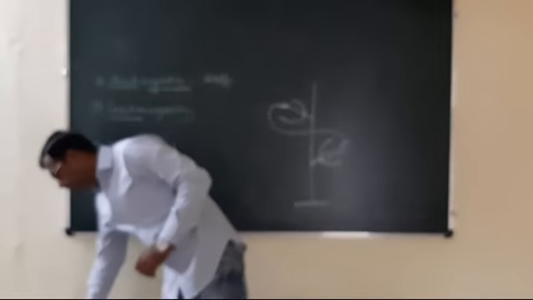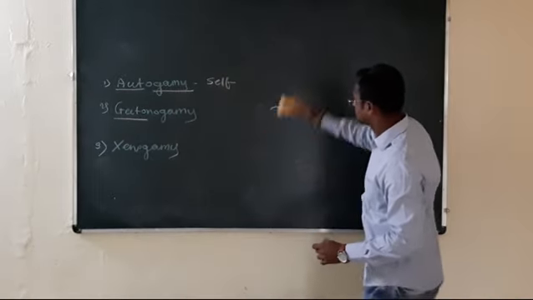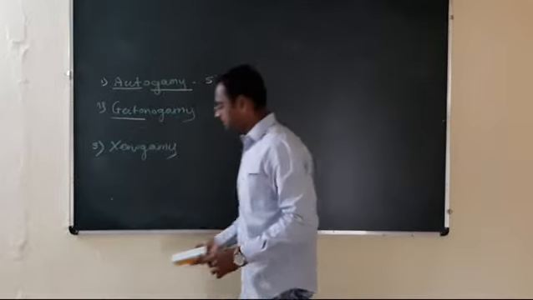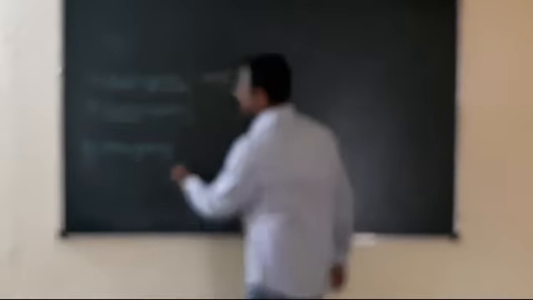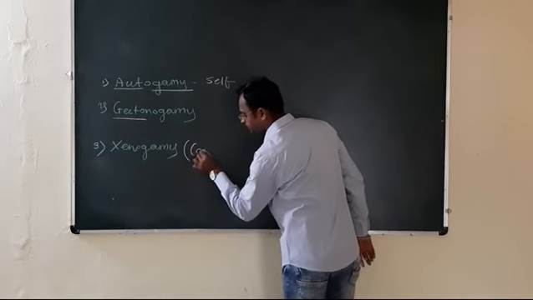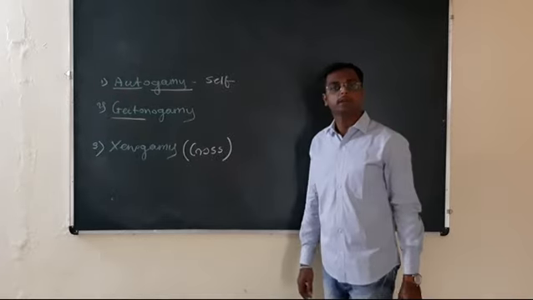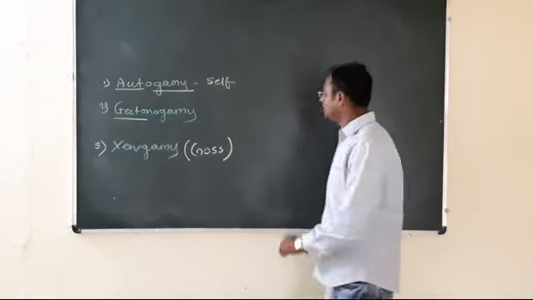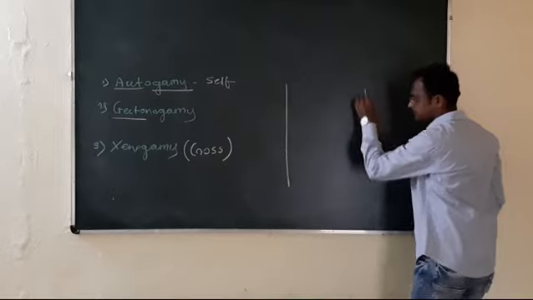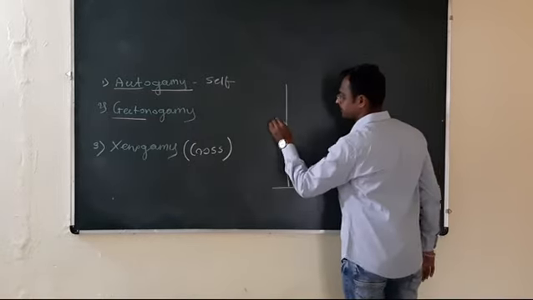And the third one is xenogamy. The third condition of pollination is xenogamy, which is also called cross pollination. Xenogamy means cross pollination. Here, two different plants are there.